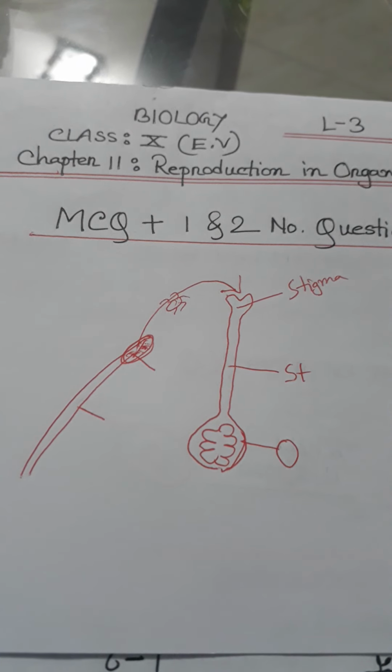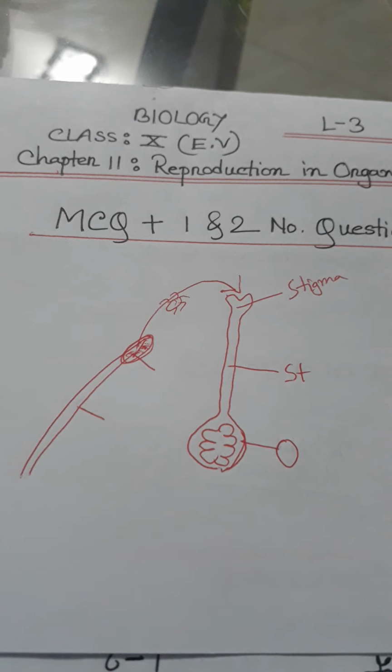Okay, origin of fruit. After fertilization, the ovary turns into fruit. There are two types of fruit: true fruit and false fruit.